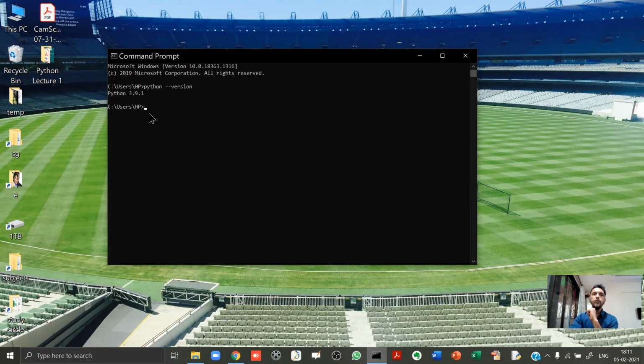One more thing which I want to tell you is that it is quite possible that your laptop, your computer has Python version 2. So guys, if you have Python version 2, then you need to reinstall Python and update it to version 3, because there are some considerable differences in Python version 2 and version 3. All right. So don't use version 2, use version 3.